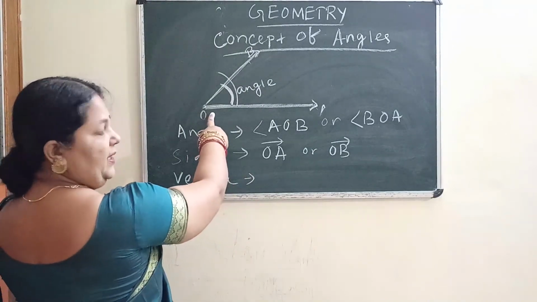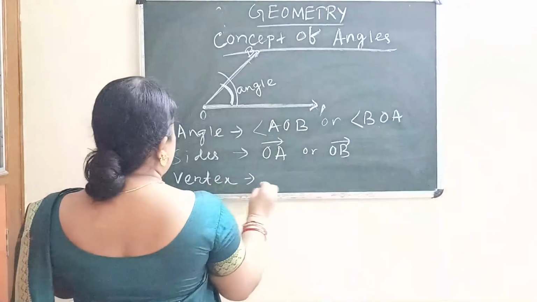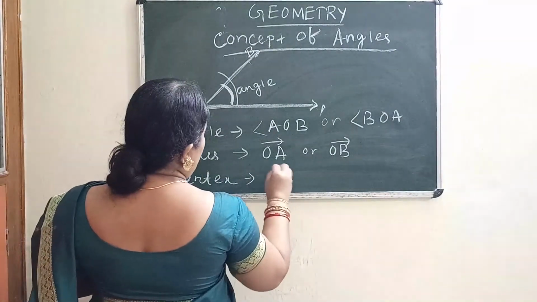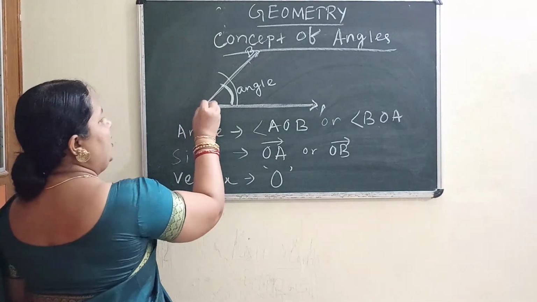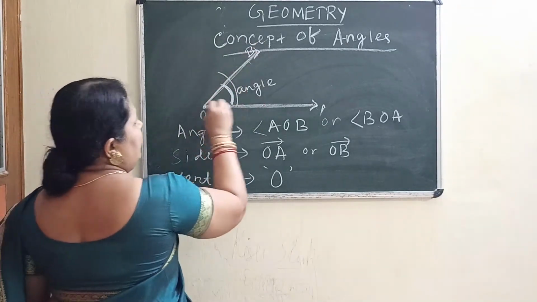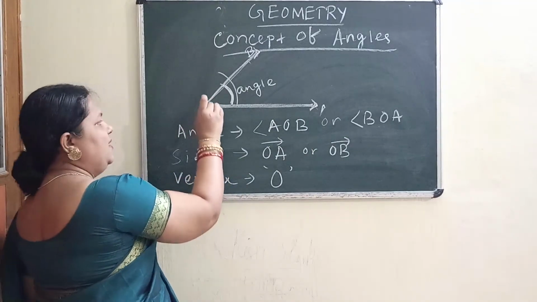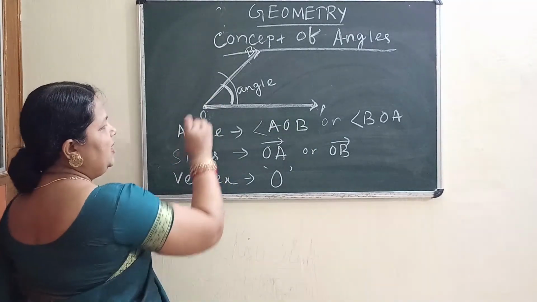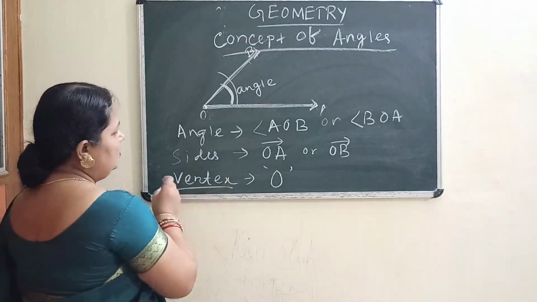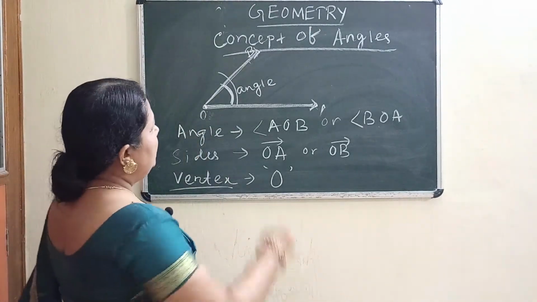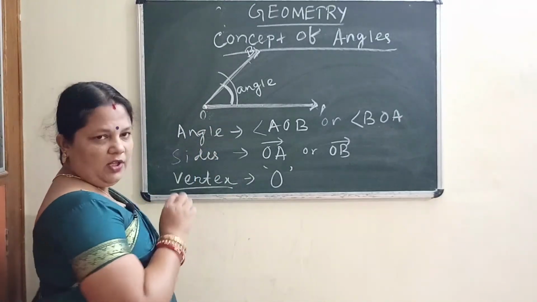The initial point, the common fixed end point, the starting point, that is your O. The vertex is O. From this initial point, this ray and this ray are meeting or starting from the common fixed end point, that is your vertex. So this is your angle, the sides of the angle, and the vertex.